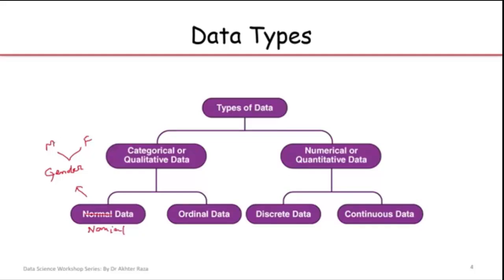On the other hand, if we have customers, customer number one, and the rating of the customer we are interested in, customer number one having a high rating and customer number two having a low rating. So rating is a variable in which we have two categories, low and high. And all of you are familiar that high is superior to low. The customer who has a higher score is assumed to be a better customer as compared to the customer who has a low value of the index.